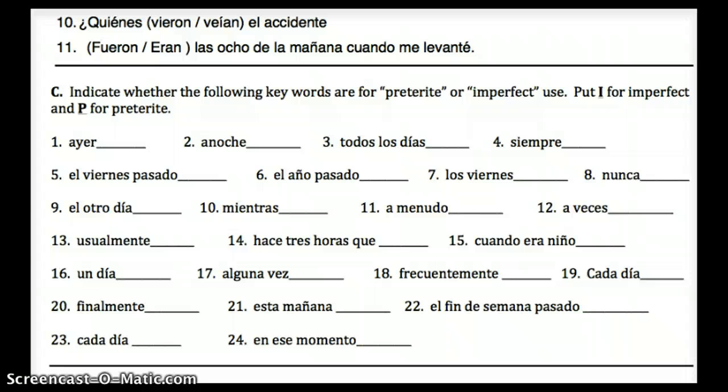So, am I talking about ayer is a word for the preterite, right? Because it kind of indicates that it happened once and it's over. Anoche, preterite. Todos los días. What do you think? Imperfect, because it's all the days. Siempre. Imperfect, because it means always. El viernes pasado. Last Friday would be preterite. El año pasado. You see pasado, you see preterite.